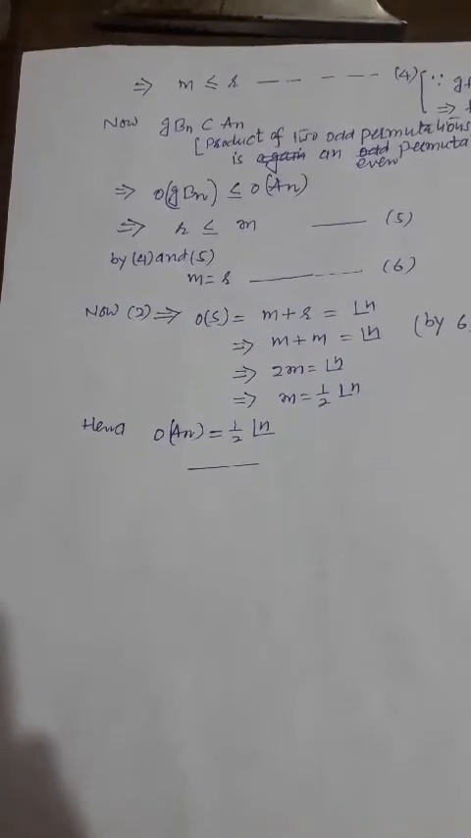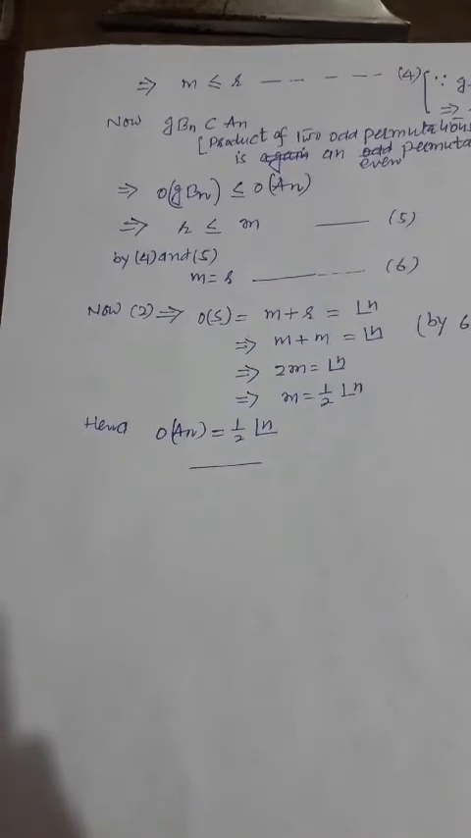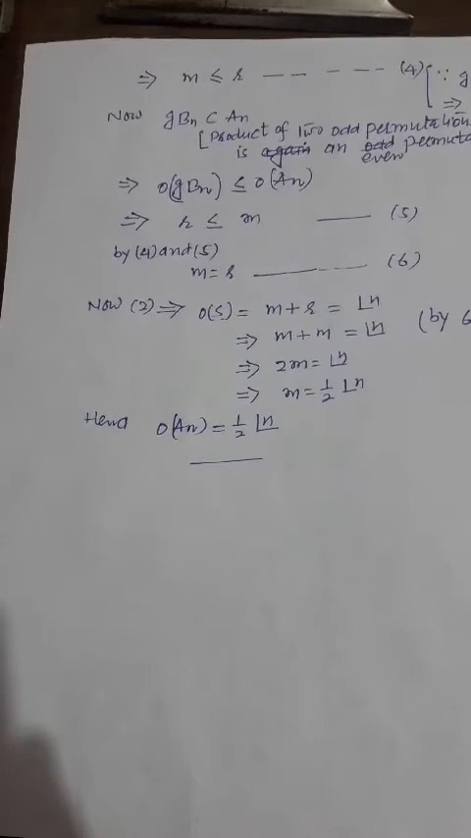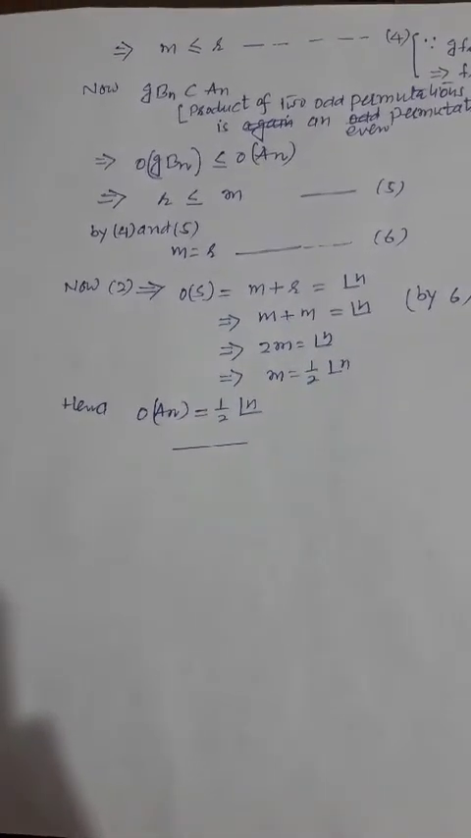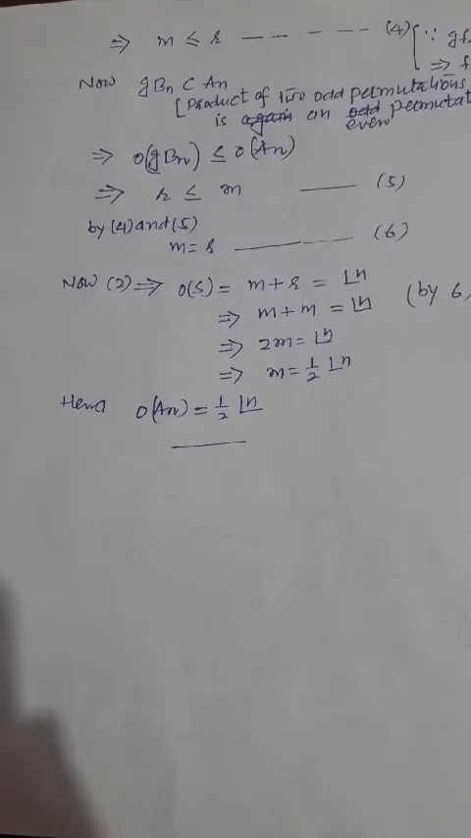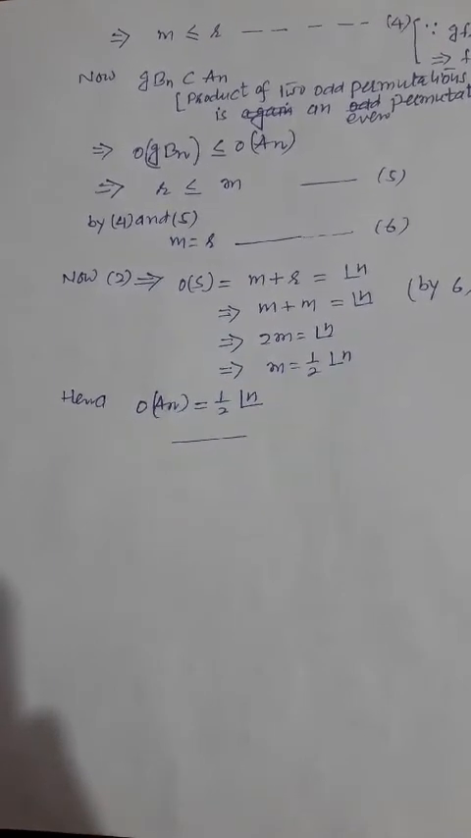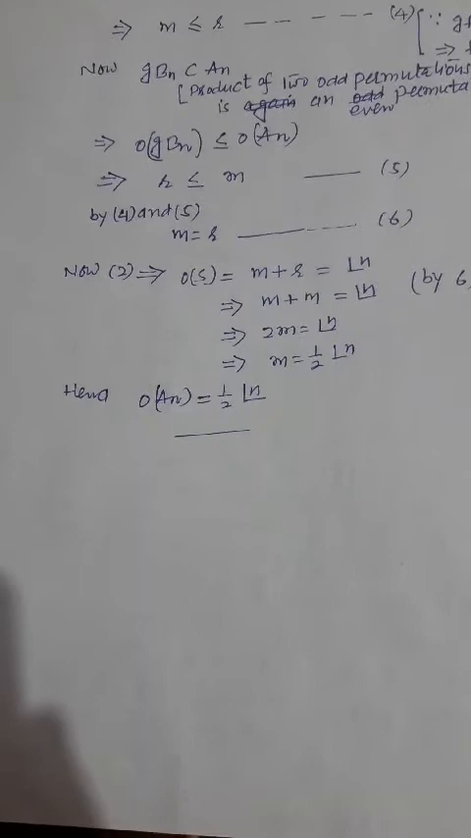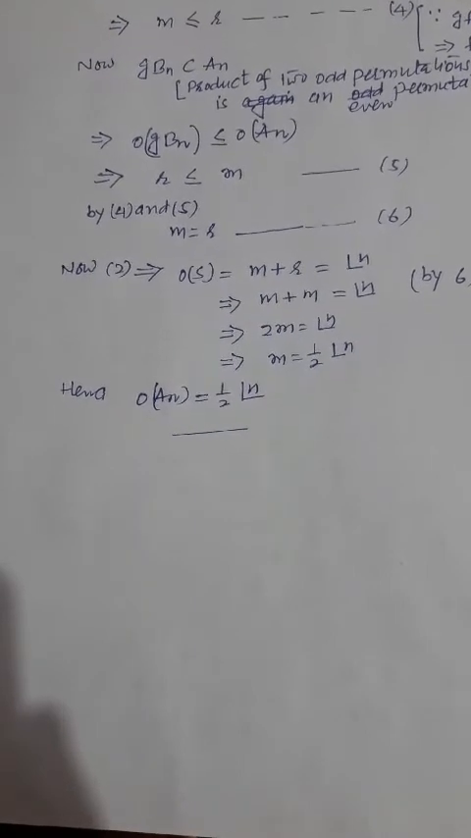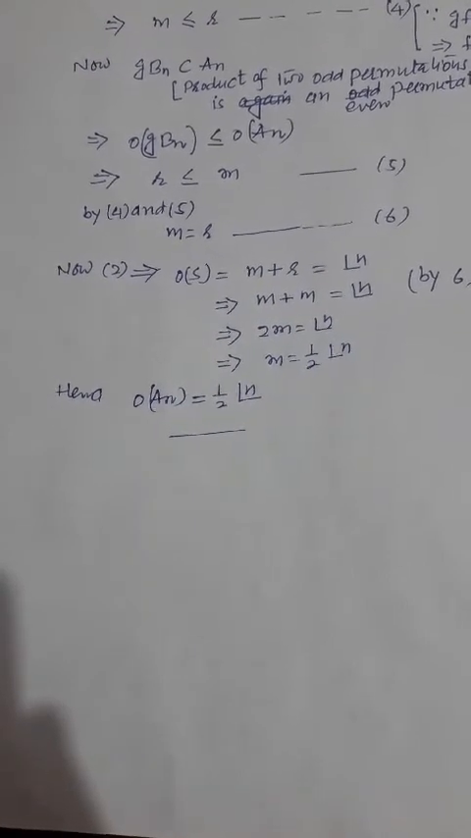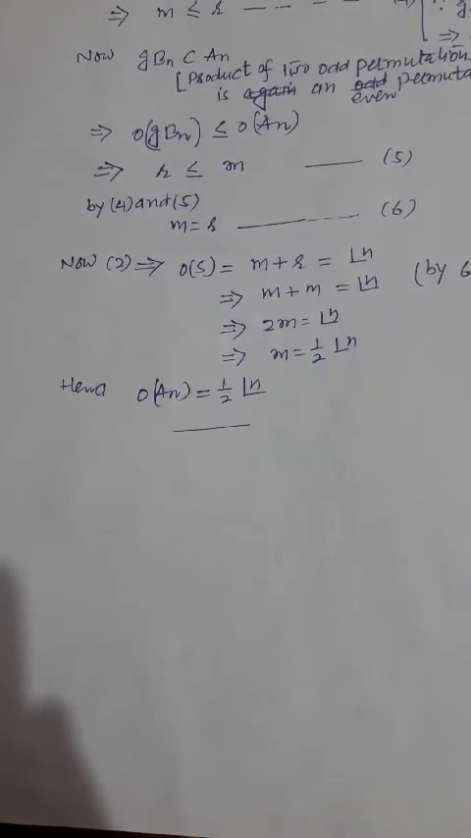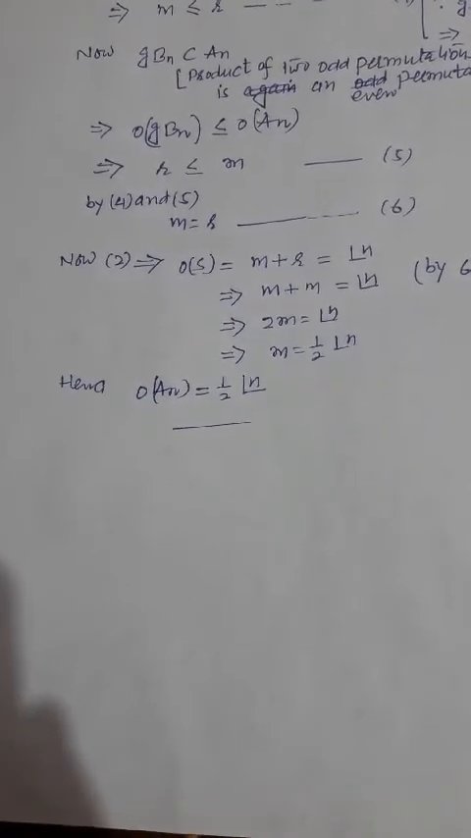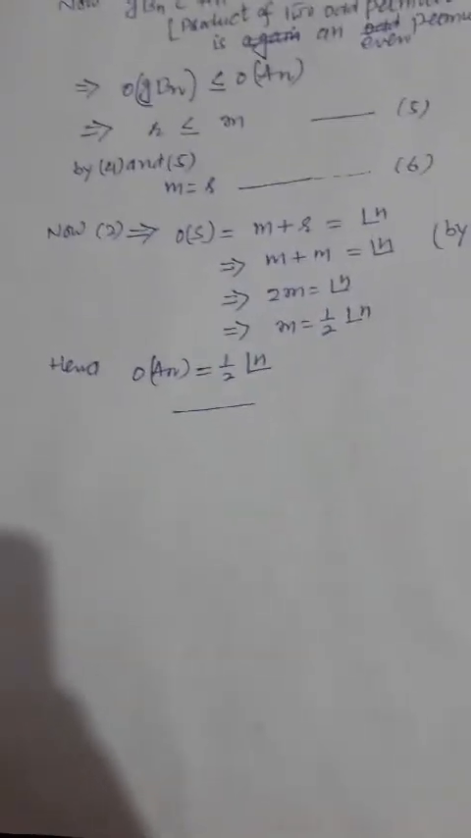Now equation 3 implies that the order of Sn equals m plus r, which equals factorial n. Since r equals m, m plus m equals factorial n. So twice m equals factorial n, so m equals half of factorial n. And what is m? It is the order of An. So the order of An is equal to half of factorial n. This is the complete proof of the theorem. Thank you.